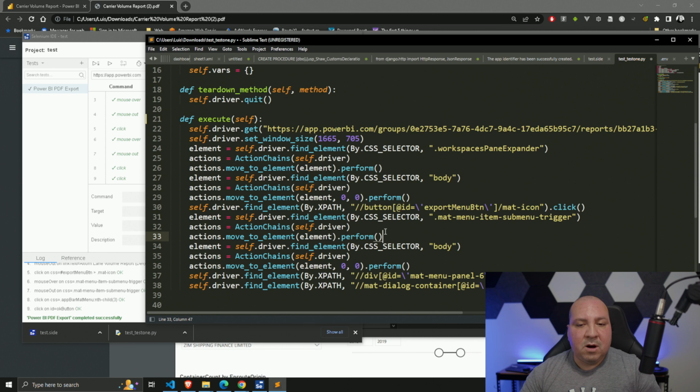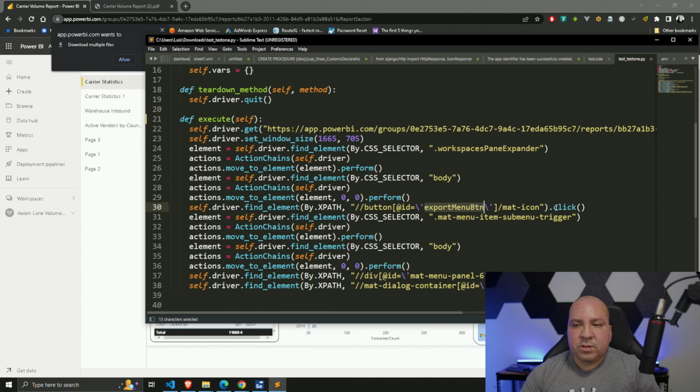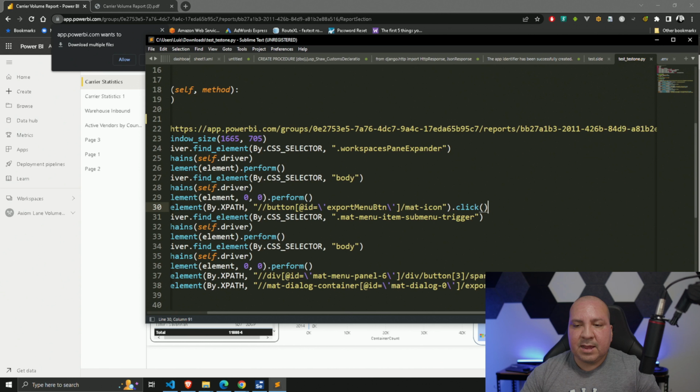All I need in my case would be more so, for example, these scenarios where it's clicking something, right? So this is something that I would need. This would be the export menu button, which again is the drop down piece here. That's what that is. And then of course it does a click, which is what I want. All this other stuff that it's doing, honestly, a lot of this could get cleared out. We don't even need it, but like this we will need. And then there will be other stuff like that, like down here, right?